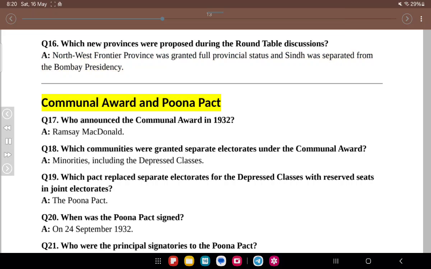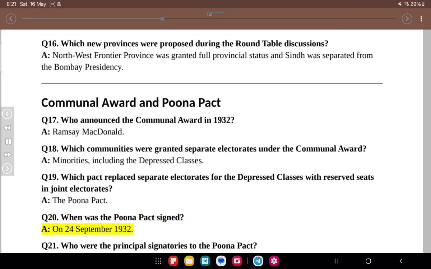Communal Award and Pune Pact. Q17. Who announced the Communal Award in 1932? A. Ramsay MacDonald. Q18. Which communities were granted separate electorates under the Communal Award? A. Minorities, including the depressed classes. Q19. Which pact replaced separate electorates for the depressed classes but reserved seats in joint electorates? A. The Pune Pact. Q20.